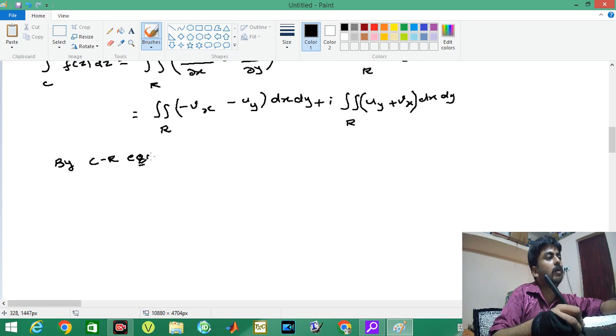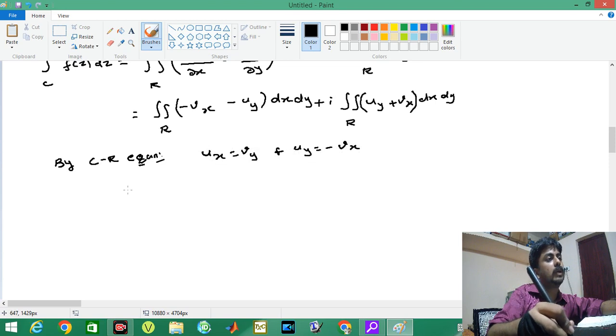By CR equations for analytic functions, we have Ux equal to Vy and Uy equal to minus Vx. If any function satisfies the CR equation, the function is analytic. Here they have given that f of z is analytic, so it will satisfy the CR equation.